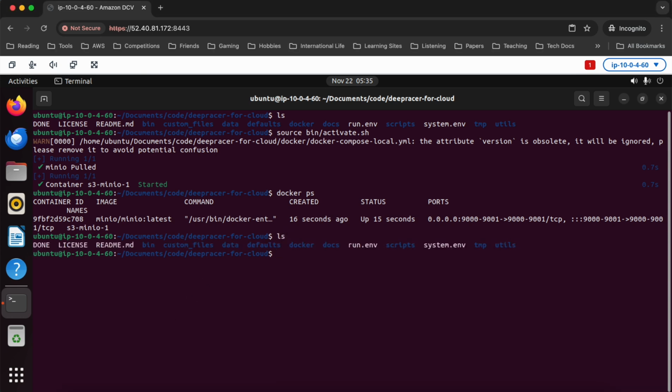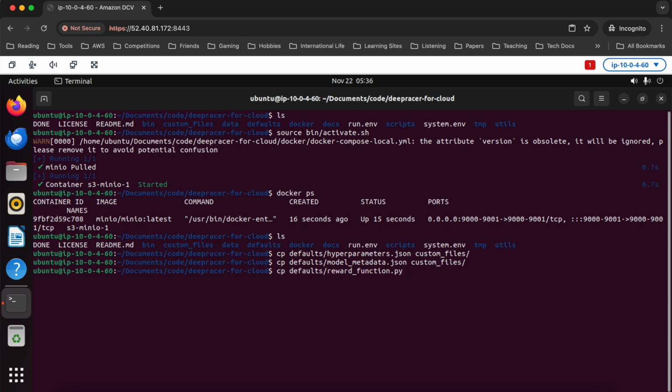So let's see. There's a directory here called custom files. See that? Custom files. What I want to do is copy some examples over from this folder called defaults. So specifically from defaults, I'm going to need to copy hyperparameters. These are the hyperparameters for PPO, the training algorithm we're going to use to adjust our model. Put those in custom files. I'm also going to do that for the model metadata. This is the action space definition. So we'll again put that in custom files, and my reward function. So I need to get defaults, reward function, custom files.